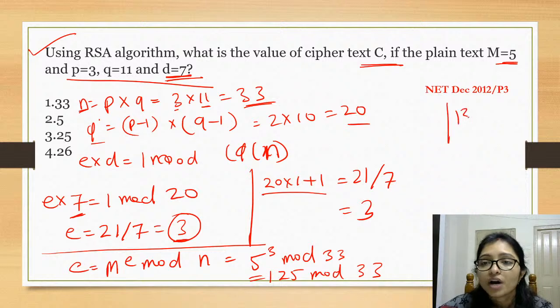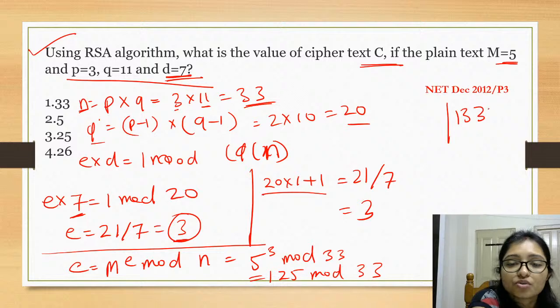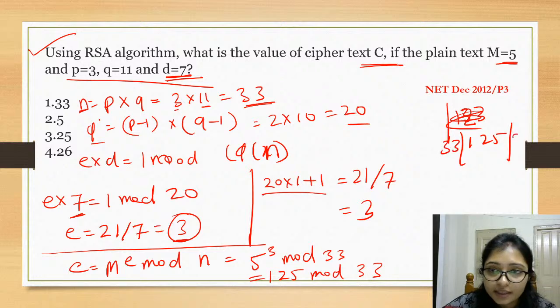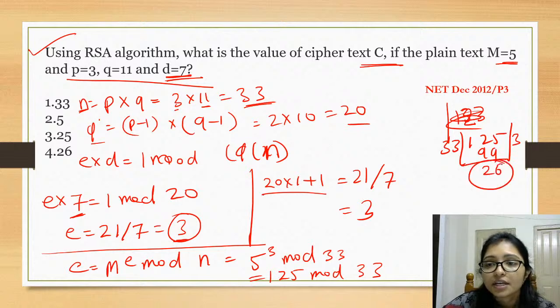125 divided by 33. If you do, 3 is coming here, 99, the remainder will be 26. 26 will be the answer, right? 26 is the answer.